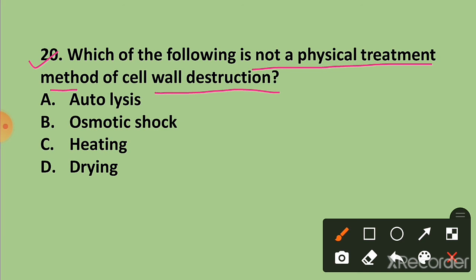Question 20. Which of the following is not a physical treatment method for cell wall destruction? The correct answer is option A, autolysis, while osmotic shock, heating and drying are physical treatment methods for cell wall destruction.